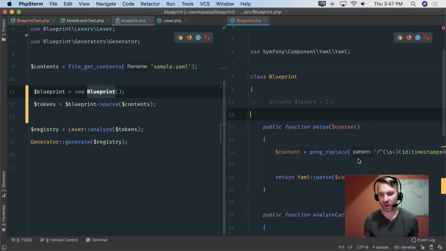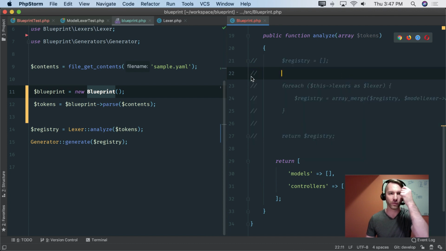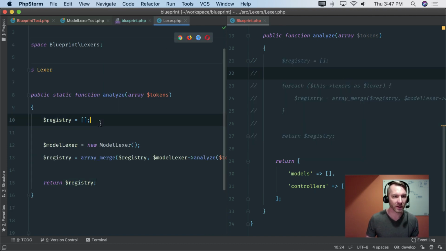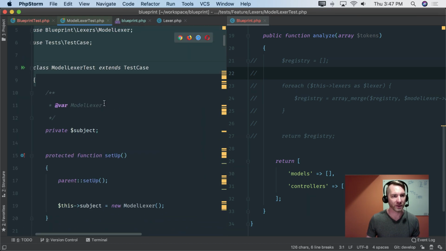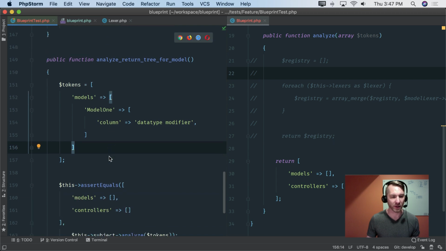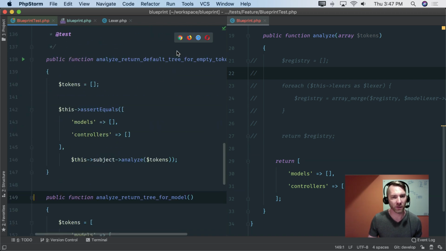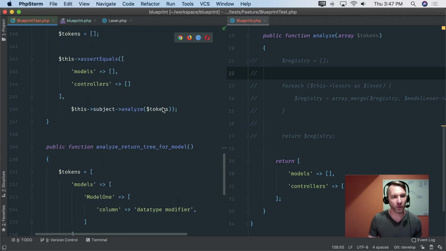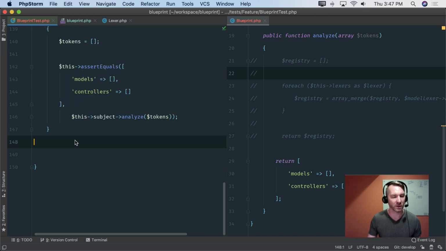So yeah, let me comment all this back out. True TDD here. But it helped to kind of think that through for a second. So let's go back, because I want to keep the model Lexer on its own and its own tests. I don't want to start copying those here. I think the parser's okay because it's pretty much just one method and calls YAML. So I think it's okay to encapsulate that and bury those details. But I'm not a big fan of returning the default bit here. Well, the default one I think is actually good, but I don't like this test. So let's redo this. Let's do something like this.